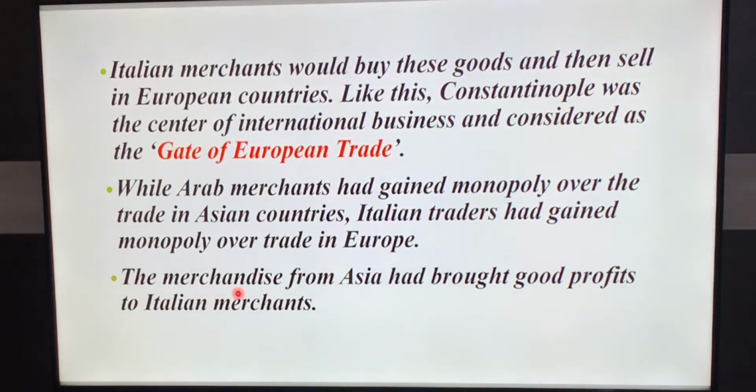Merchandise means goods that we buy and sell. Goods from Asia were bought and sold, and through this the Italian merchants gained a lot of profit.